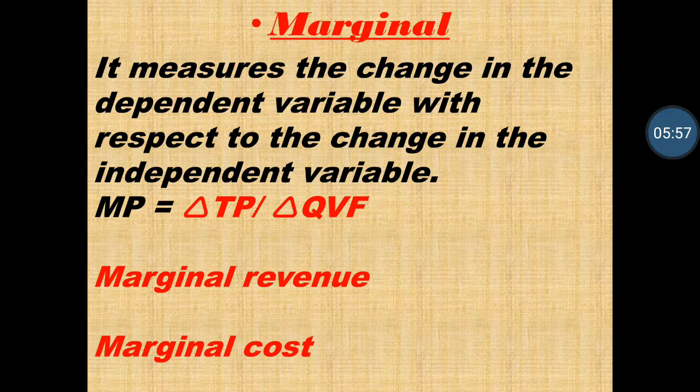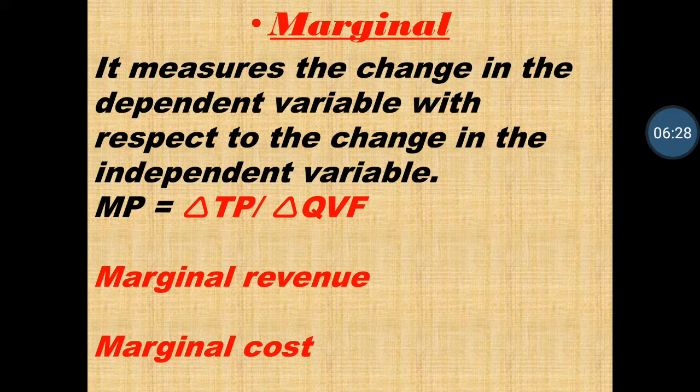For example, in demand equals a function of P, demand is a dependent variable and P is an independent variable. Supply is a function of P. In this example, supply is a dependent variable and price is an independent variable. So the variable which depends on another is called the dependent variable, and the variable which is free is called the independent variable. The marginal concept is also classified into three categories.